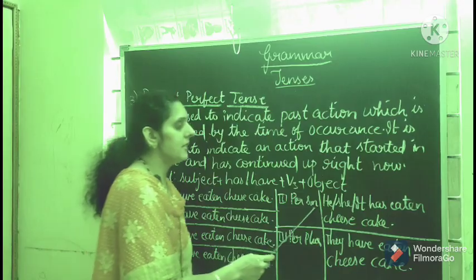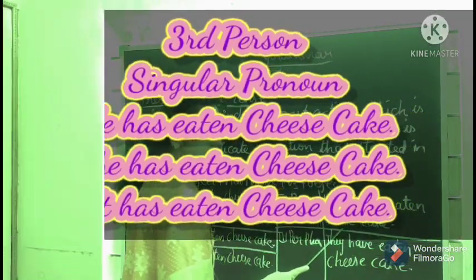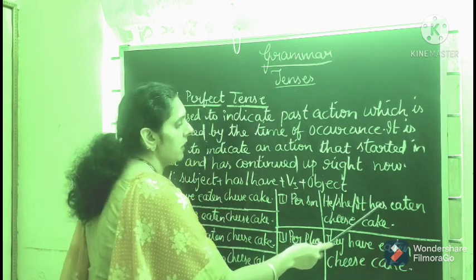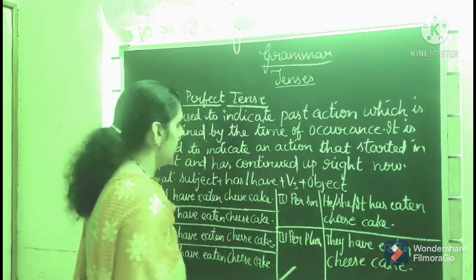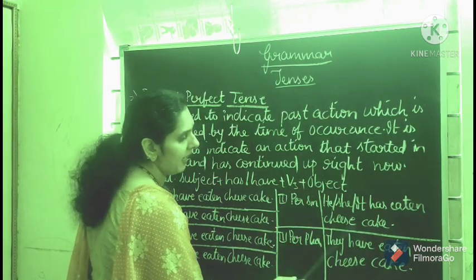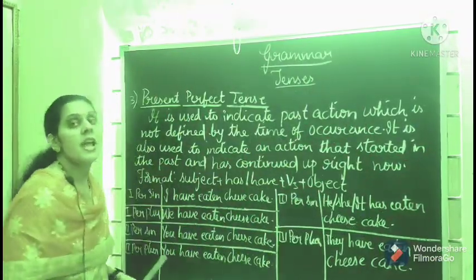Now third person singular: he has eaten cheesecake, she has eaten cheesecake, it has eaten cheesecake. So for the third person singular, you will get "has". Now for third person plural pronoun, you will get again "have": they have eaten cheesecake. So only for third person singular pronoun you will use "has".